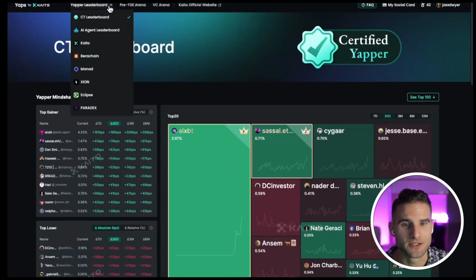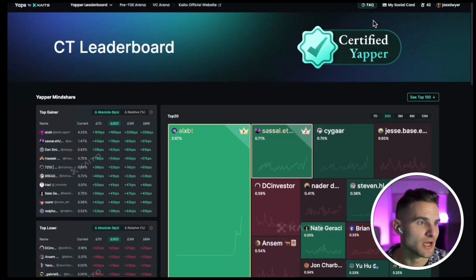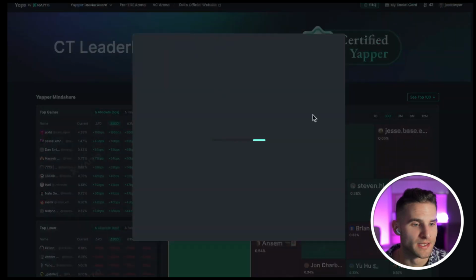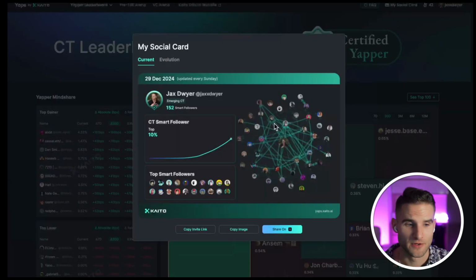So you can get a lot of value just from the free stuff that they're putting out, ranking the different AI agents. You can come in here, you can create a social card. And this is all free, by the way. So you can see, hey, I'm emerging crypto Twitter. I got 152 smart followers. I'm in the top 10% of crypto Twitter.